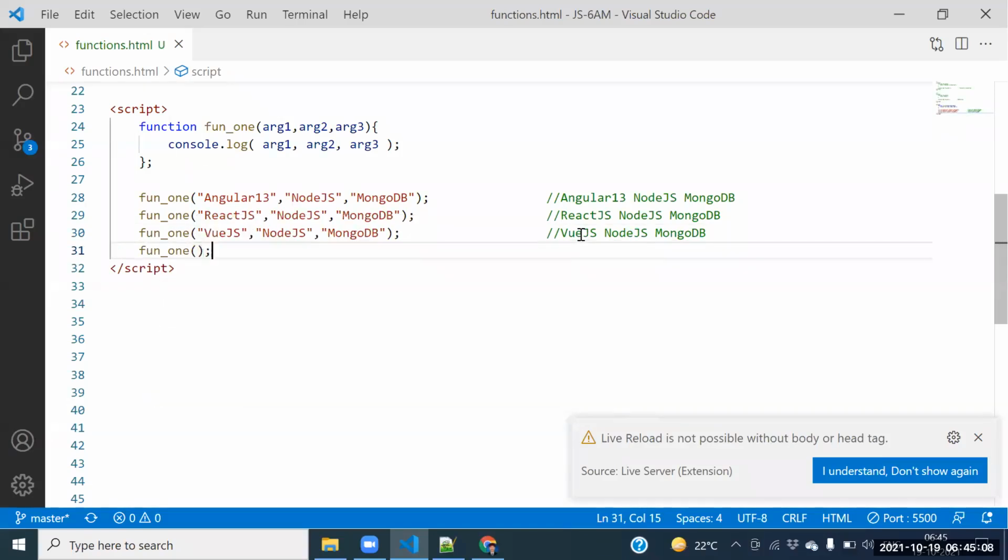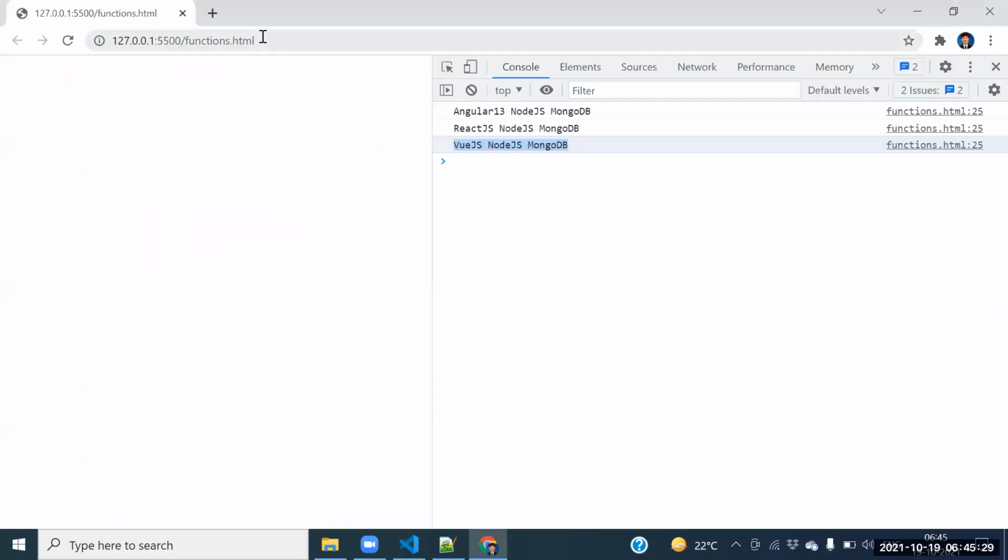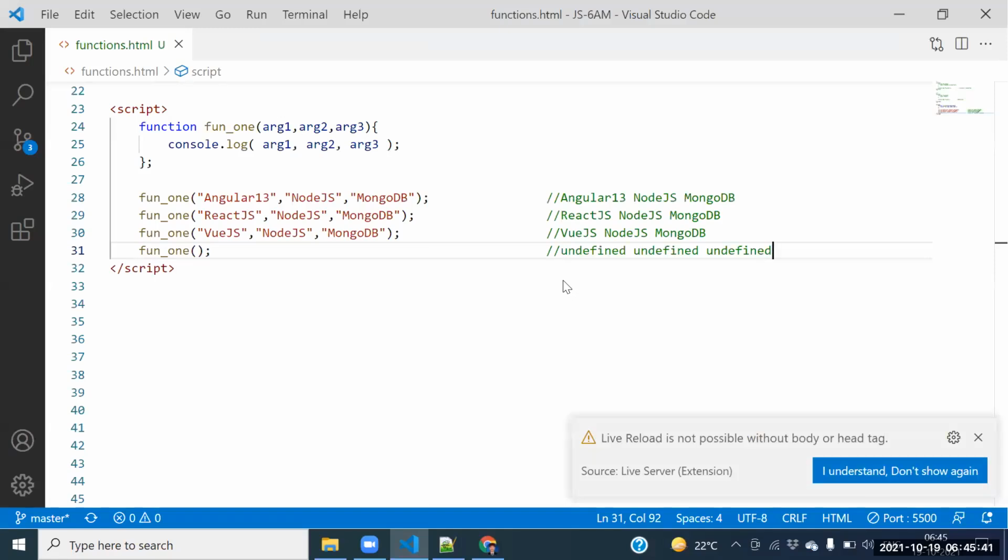Function one of. Am I passing anything? No, sir. Say a company recruited 3 members: member 1, member 2, member 3. Is there any work for those people? No work. If there is no work, what do you call it? Undefined. Am I passing any data? No, sir. If I am not passing any data, automatically it is undefined.